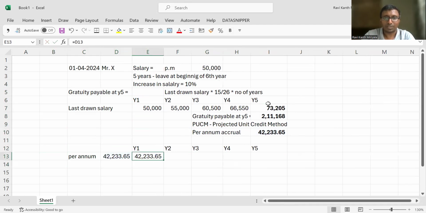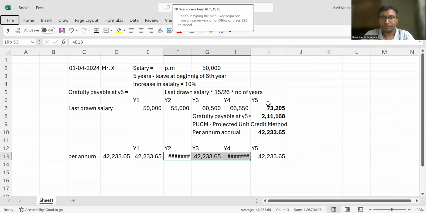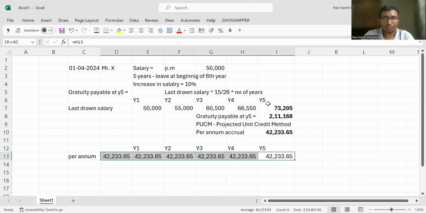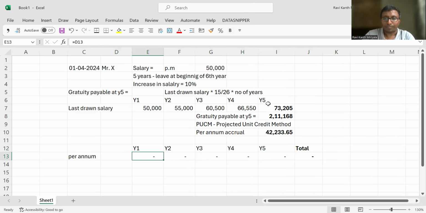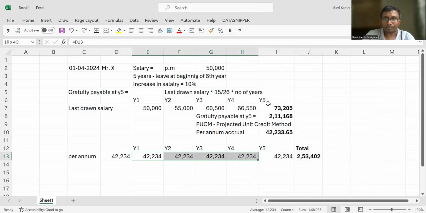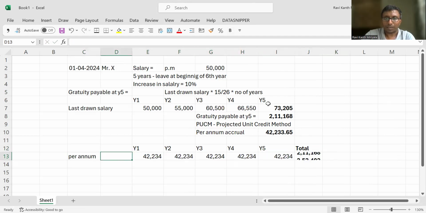Done. So now this number. We'll take this number. So what is your total, my dear? Total automatically, if I accrue for the first year, second year, third year like that, it will come to, right? One second. Have I taken more? Yes, I've taken more. One extra I took. So 2,11,168 will it occur?